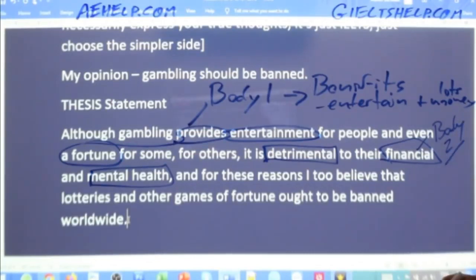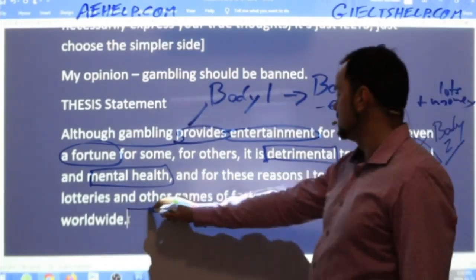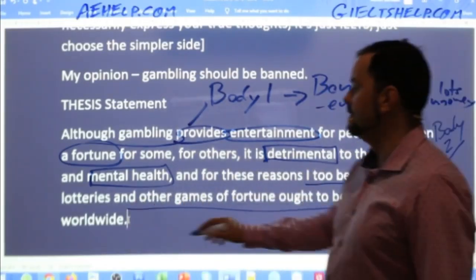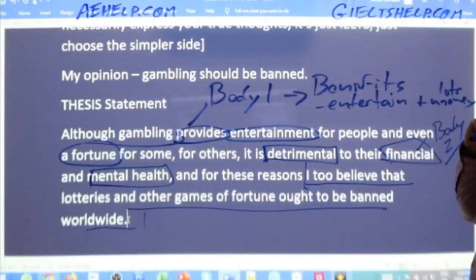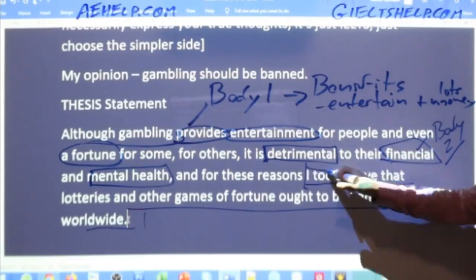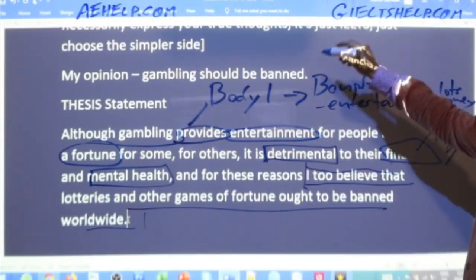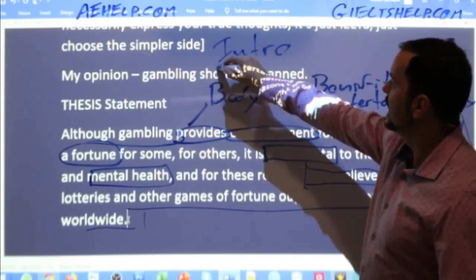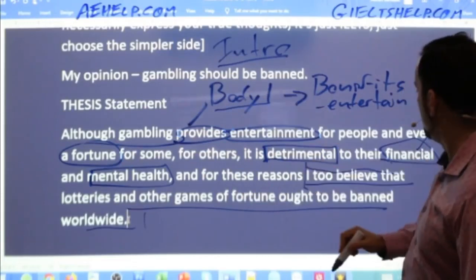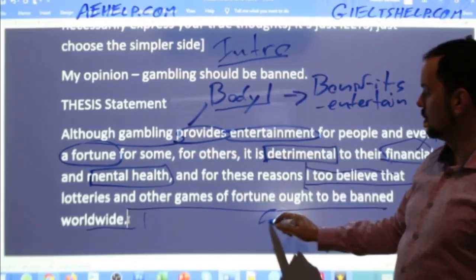Okay, and then I have this, I too believe that lotteries and games of fortune ought to be banned worldwide. Where do I put this information? So where can I put this information in my essay? So if I have my introductory paragraph, I have my body paragraph 1, I have my body paragraph 2, and I have my conclusion.